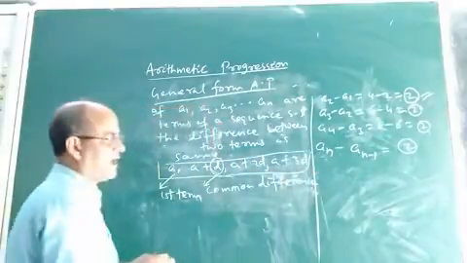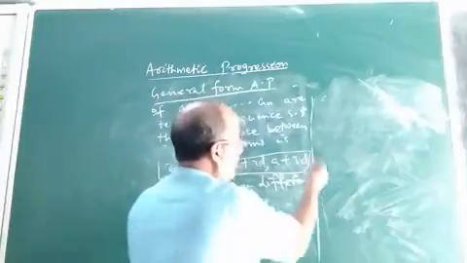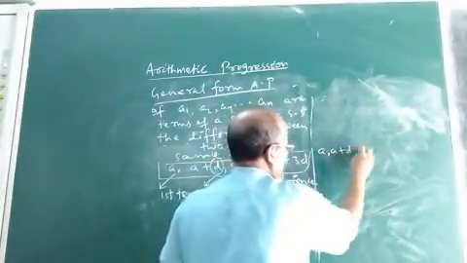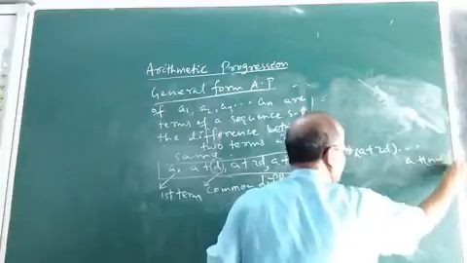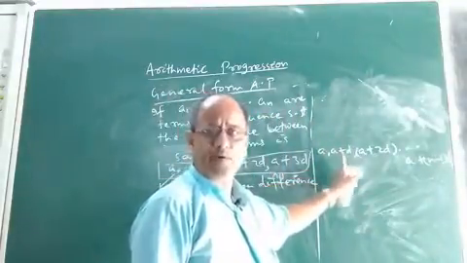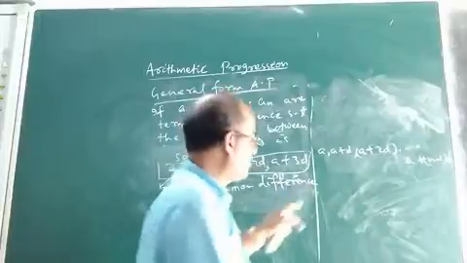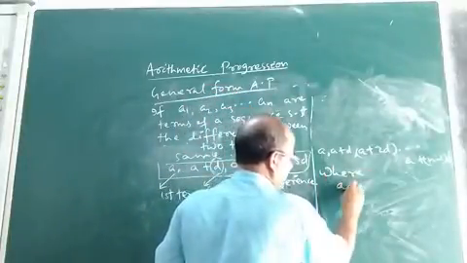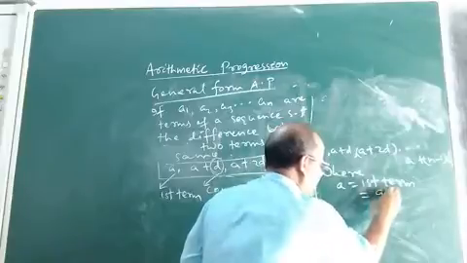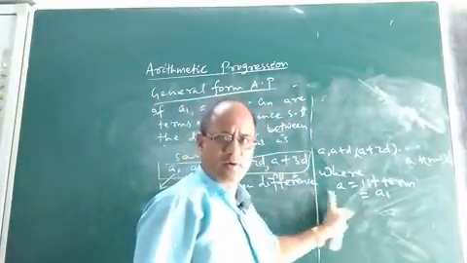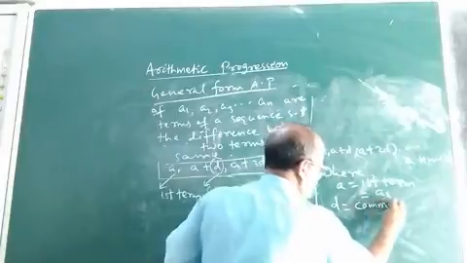I am writing the general form of AP once again. The general form of AP is A, A plus D, A plus 2D, up to A plus (n minus 1) into D. Every arithmetic progression will always be in this form, where A is the first term of the AP. You can take it as A1 or A; A1 is equal to A. And D is the common difference.